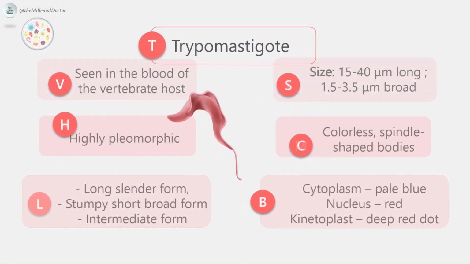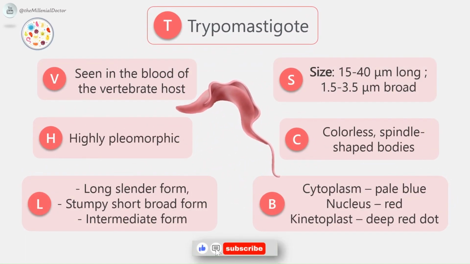First, about the trypomastigote form. In the blood of the vertebrate host, Trypanosoma brucei gambiense exists as the trypomastigote form, which is highly pleomorphic. It occurs as a long slender form, a stumpy short broad form with attenuated or absent flagellum, and an intermediate form. The trypomastigotes are about 15 to 40 micrometers long and 1.5 to 3.5 micrometers broad.